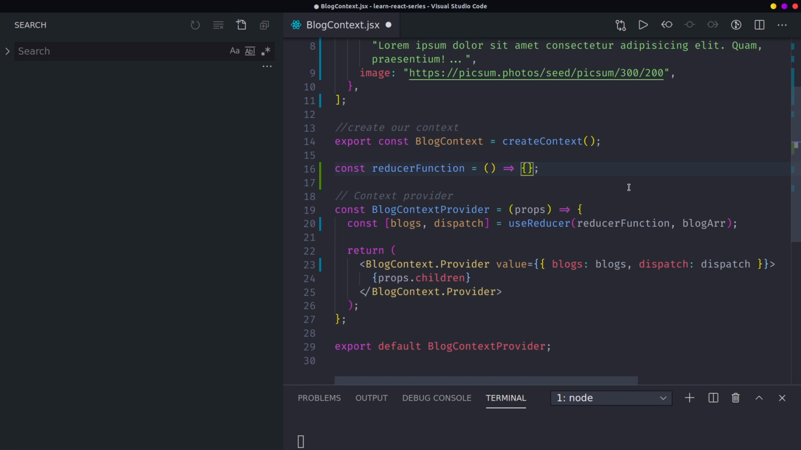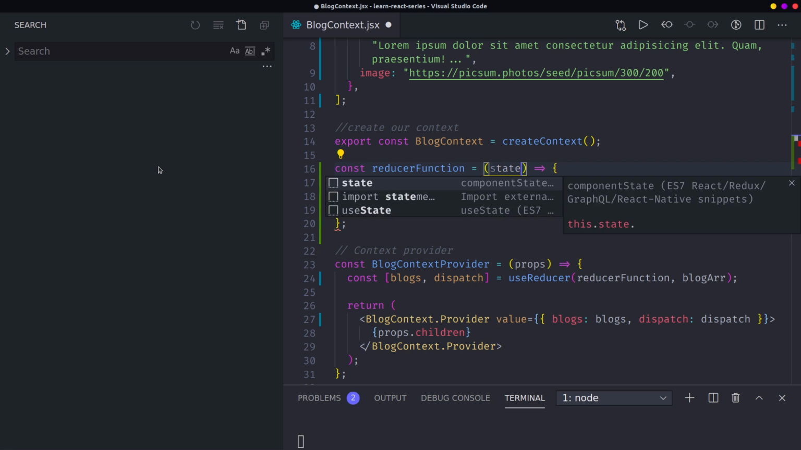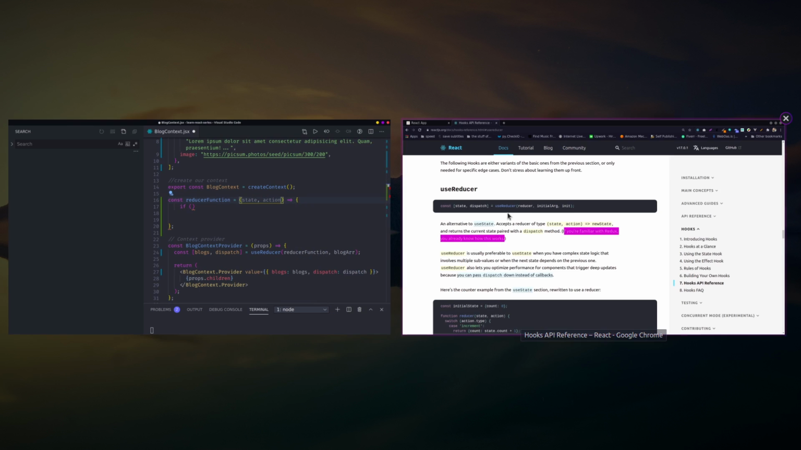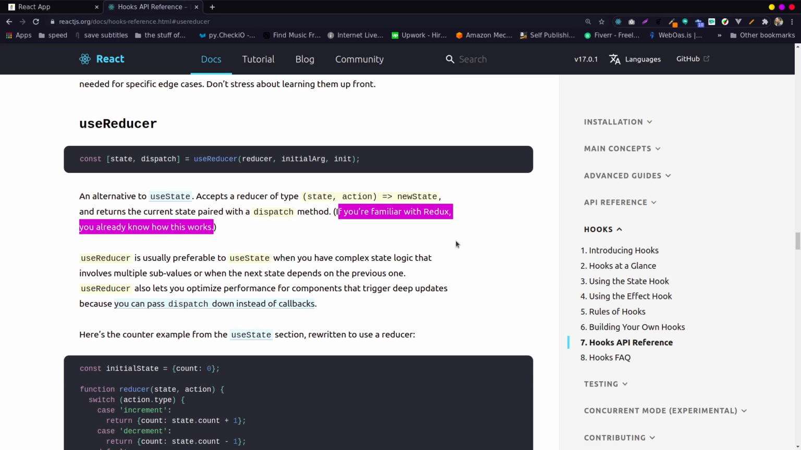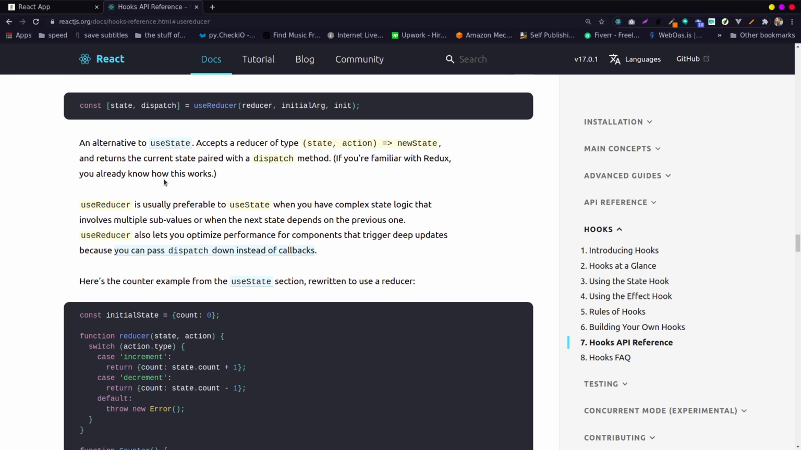Usually we want to use state. So they use a reducer function. I think it takes in two things: it takes in the state and the action. I think you can see it here. It's a bit confusing, but the reducer takes in the state and the action together.